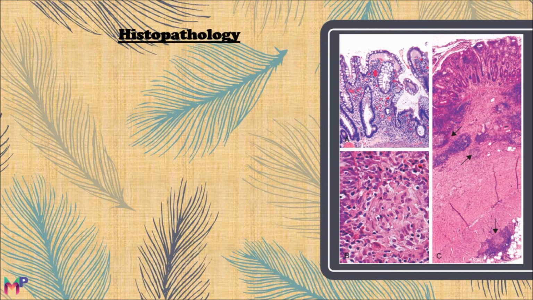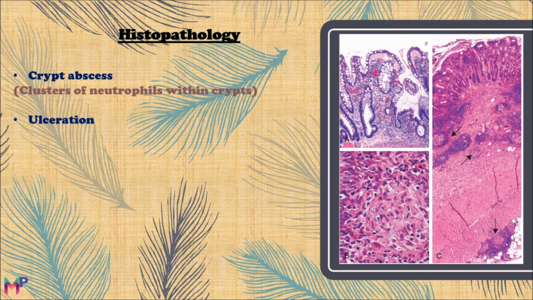The microscopic features of Crohn's disease include crypt abscess formation, in which there is a cluster of neutrophils within the crypts. These crypt abscesses are associated with crypt destruction. Ulceration is also common in Crohn's disease, which is characterized by the excavation of the mucosal lining of the intestine. There may be an abrupt transition between the ulcerated and adjacent normal mucosa. Repeated cycles of crypt destruction and regeneration lead to distortion of mucosal architecture.